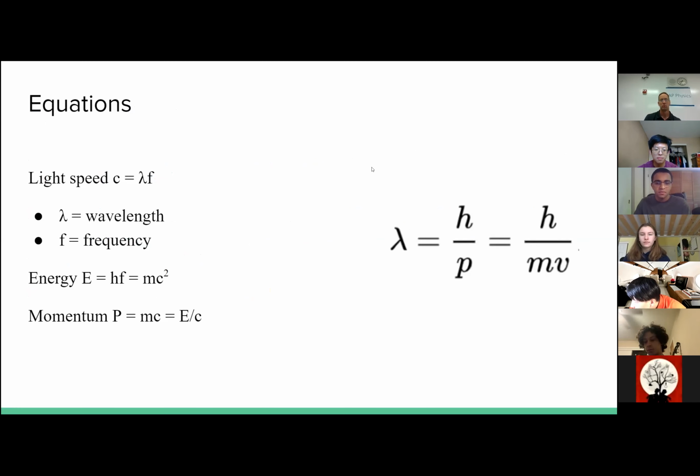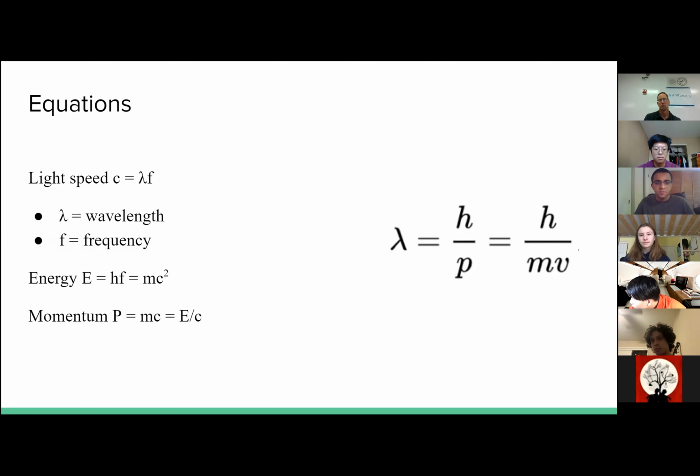So how did de Broglie get this equation? First, he has the light speed, c equals the wavelength times frequency. This is a fundamental principle of waves. And another is from the energy. Einstein's photoelectric effect suggests that E equals hf, and another famous equation is that E equals mc squared.